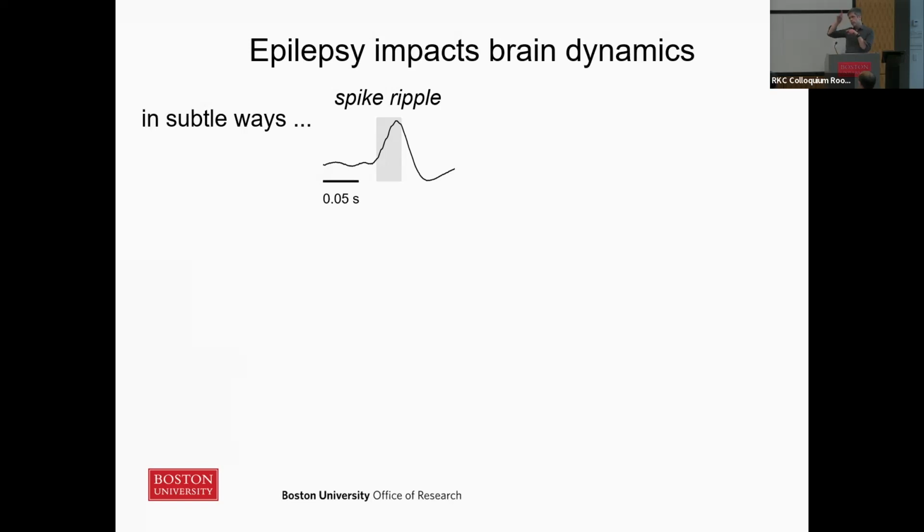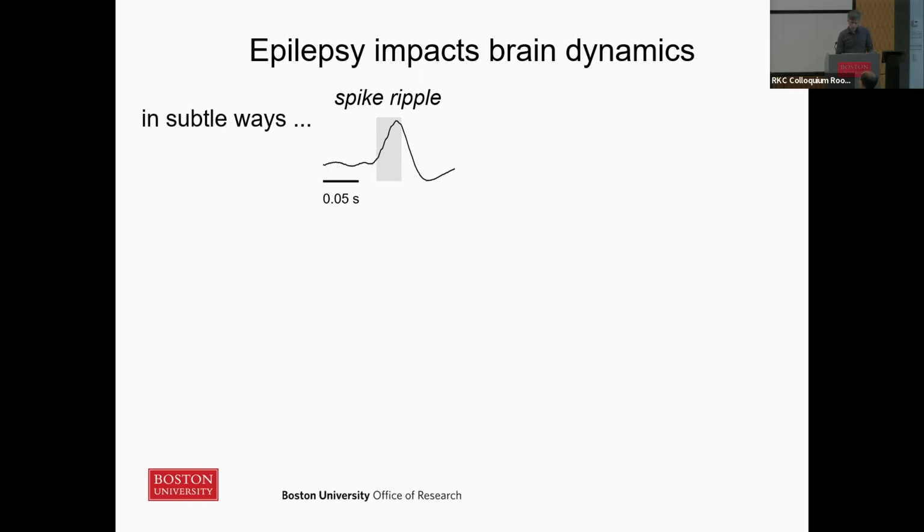It's a large amplitude deflection in the brain's voltage activity. It's short, lasts about 100 milliseconds, and infrequent. It may occur once every 100 or 1,000 seconds. If you look very closely in that gray box, you might notice a little wiggle. We call that a ripple, a high frequency oscillation riding on the upswing of this spike.